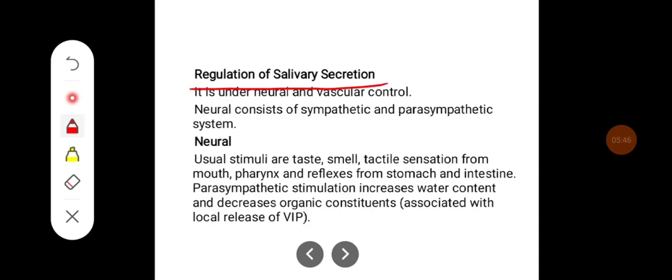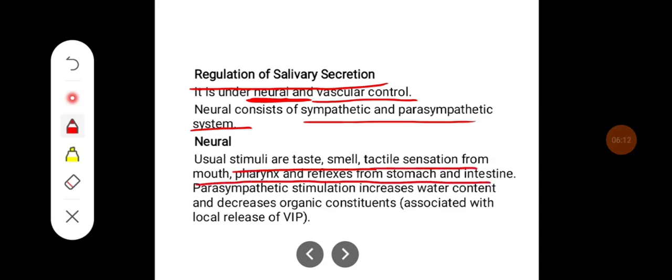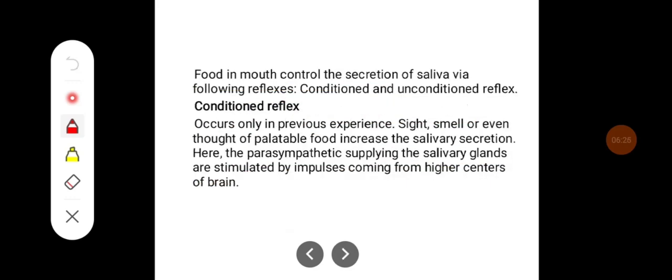Regulation of salivary secretion. It is mainly controlled by the neural mechanism, and also there is a vascular control. Neural regulation consists of sympathetic and parasympathetic system, which is a component of autonomic nervous system. Usual stimuli are taste, smell, tactile sensation from mouth, pharynx, and reflexes from stomach and intestine. Parasympathetic stimulation increases the water content and decreases the organic constituents, which is associated with the local release of vasoactive intestinal peptide.